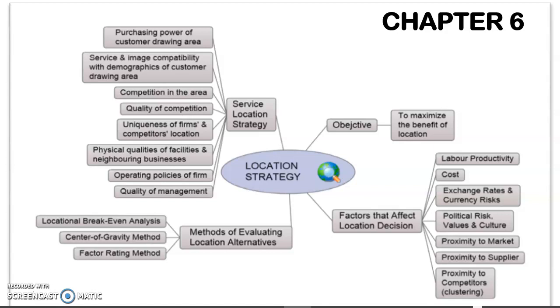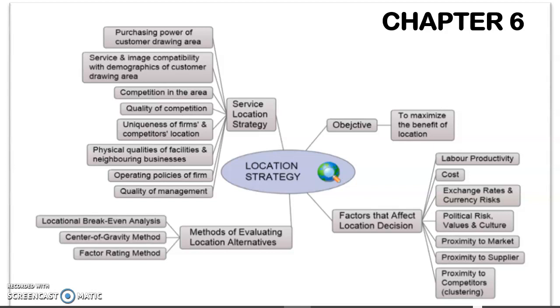Okay, the third one, competition in the area. Maybe the competition is high or low. Then next one, quality of competition. It is good or not, or worth it or not to compete in that market. Okay, uniqueness of the firm and competitors' locations. Why do certain companies set up outlets in an area? Because they are unique. There is no one offering the kind of service they can offer. So that is the uniqueness of the firm.